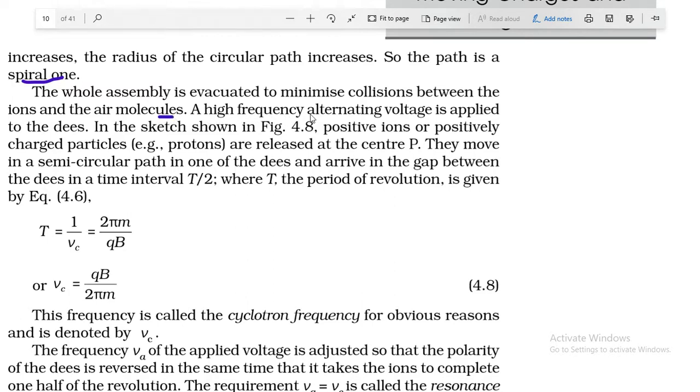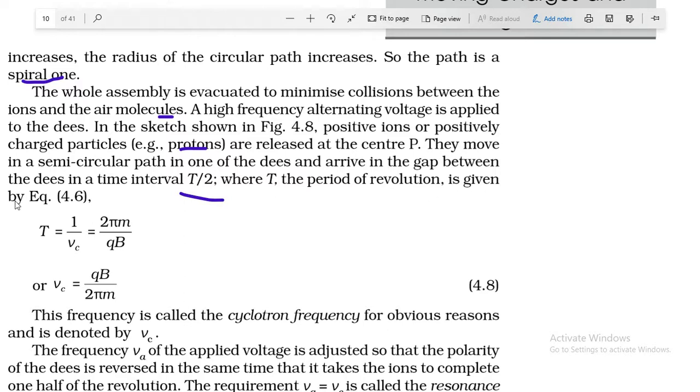As a high frequency alternating voltage is applied to the D's, in the sketch shown in figure 4.8, positive ions, or positively charged particles, for example protons, are released at center P and they move in a semicircular path in one of the D's and arrive in the gap between the D's in time interval T by 2, where T is the period of revolution.